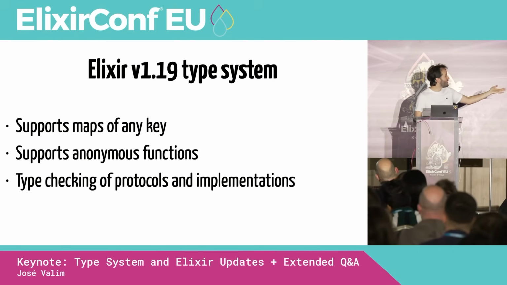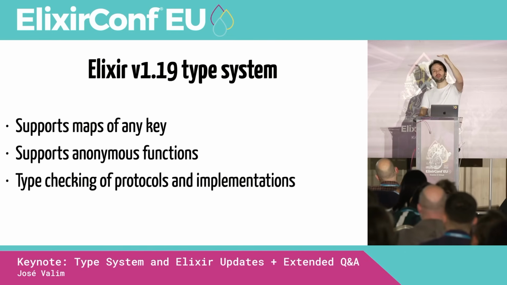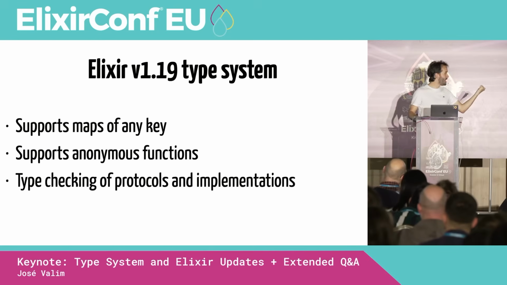When it comes to type checking of protocols and implementations, the way the Elixir compiler worked is that we would compile code, then we would type check, and then we would compile your protocols. But because now we want to type check the protocols, we have to do a reasonable rewrite of the compiler. So we compile code, compile protocols, and then we do type checking. So that's what we have been working with.